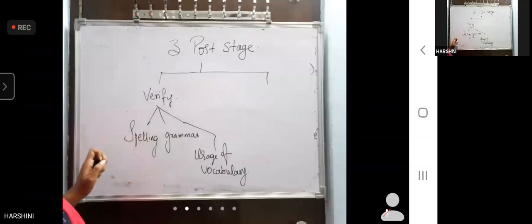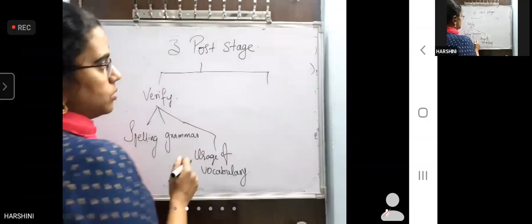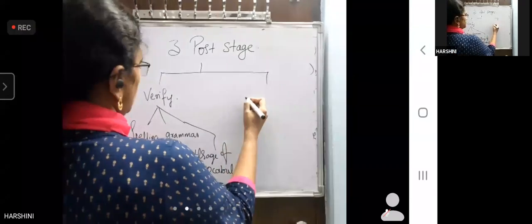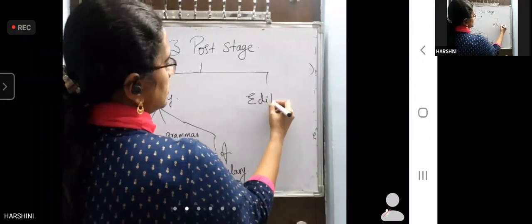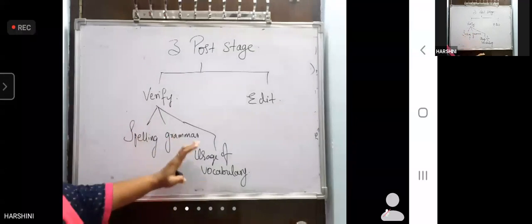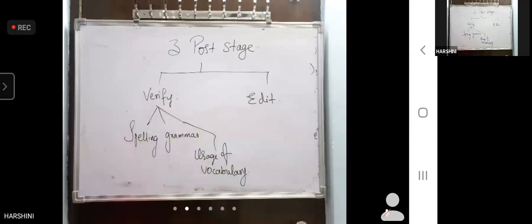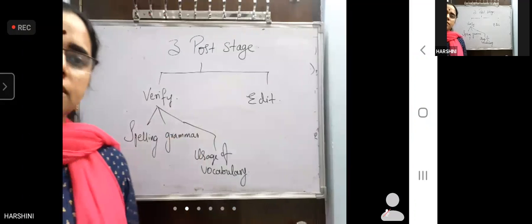Okay? I have to tell you conditionals, complex sentences, subject verb agreement, sequence of tenses. 2 more classes, 3 more classes it will take. That completes the whole. Complex sentences should be there when you write a special essay, when you want a good score. Then verify and edit. That's it. Edit means you correct. You verify the spelling, grammar, and usage, and you edit it. This is the post stage. Edit means you change. If there is a mistake, you change it.